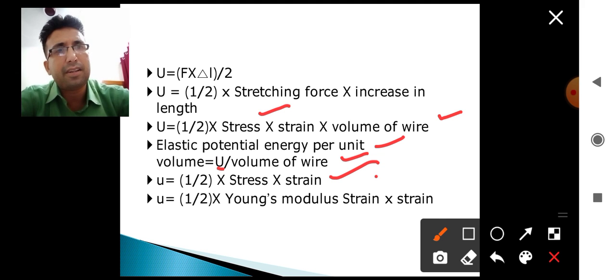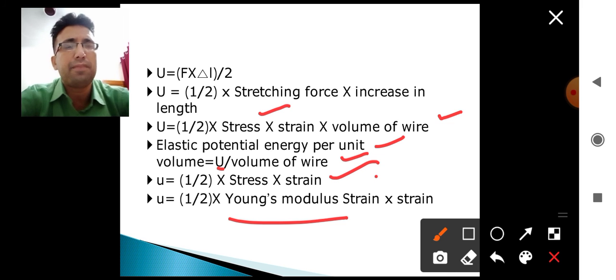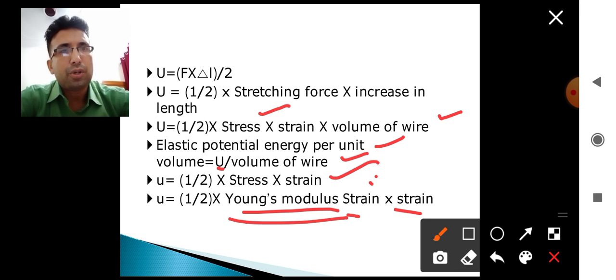It can also be represented in terms of Young's modulus. It will be equal to half into stress into strain, where stress is equal to Young's modulus multiplied by strain, so it can also be written as half Y into strain square. So this becomes the elastic potential energy per unit volume of the wire.